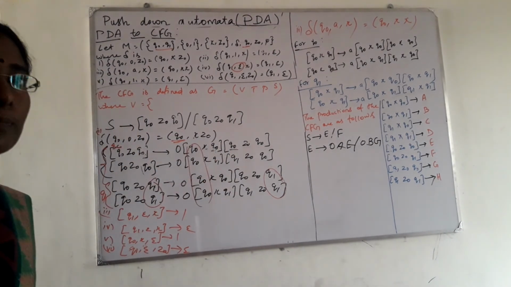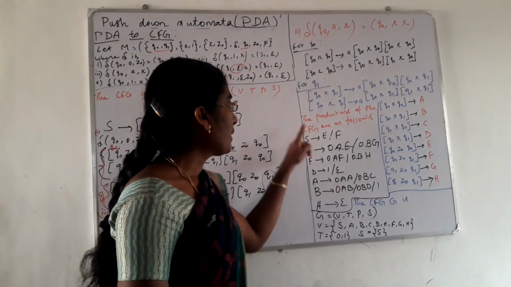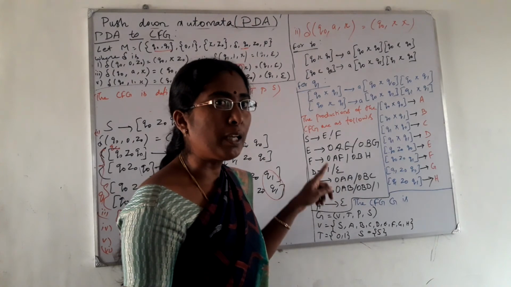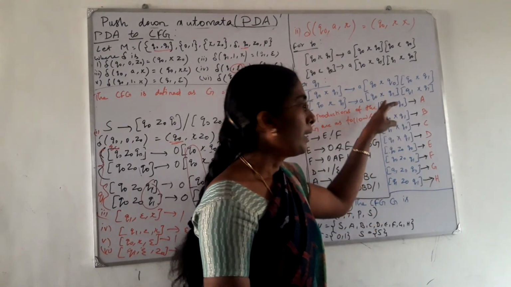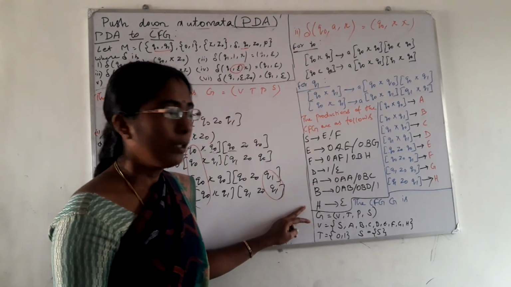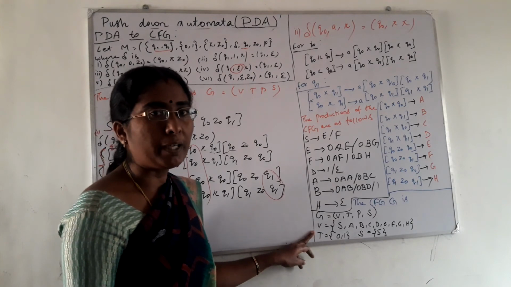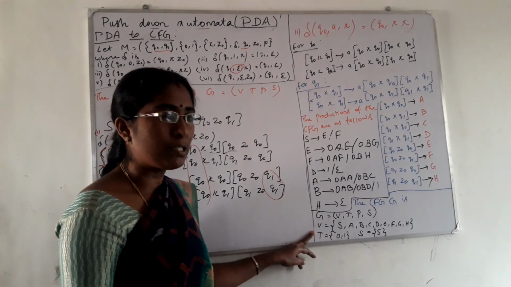Next thing, yes, these are the set of productions we renamed by using these variables. Here we renamed them and all these variable names can be used in production form. Now the CFG G is defined as V, T, P, S: variables, terminals, productions and start symbol.